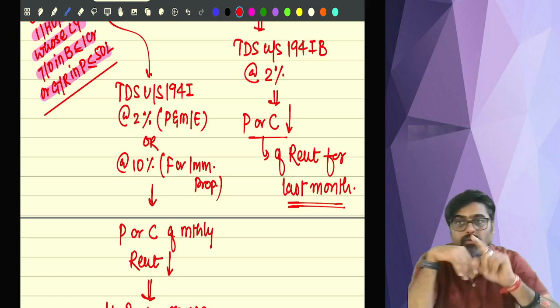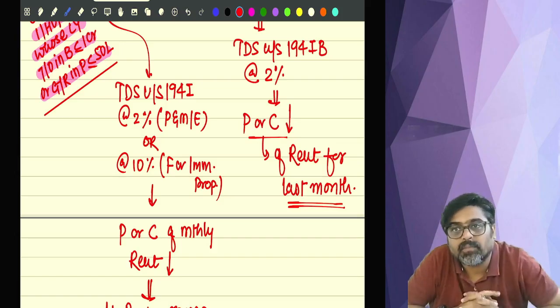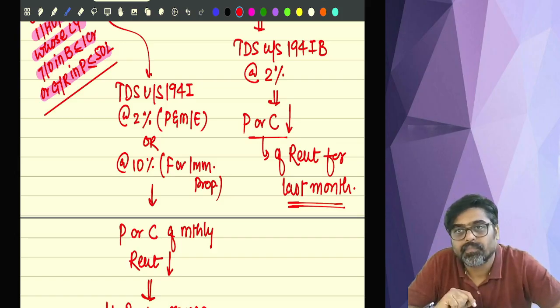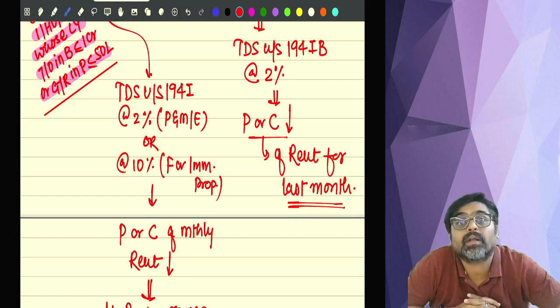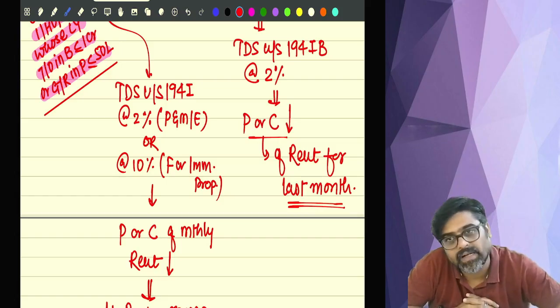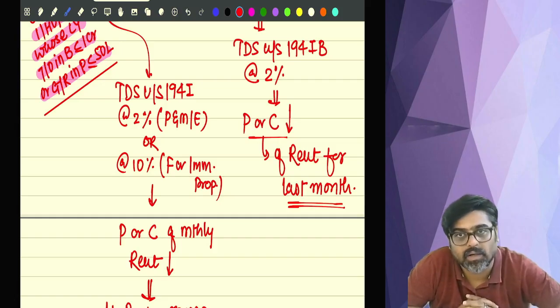So tell me, how much is the rent for December? 1 lakh. So from that 1 lakh, 18,000 TDS will be deducted. Whenever that rent of December will be paid or credited, whichever happens earlier, at that time 18,000 will be deducted. Done, sir? Now pay attention.